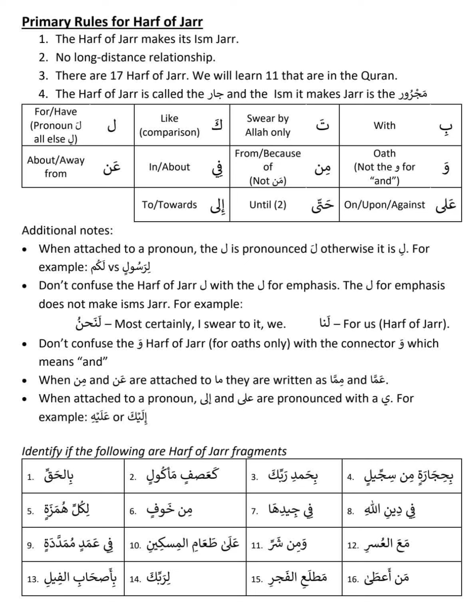So one of, like, ba ta kaf lam, right? So first one is ba. Example for ba is bismi. If you take bismi, it is actually two words. One is ba, the harf, the b, and the other is ism. Ism is the name, so meaning is name. So ba makes the next ism jar.